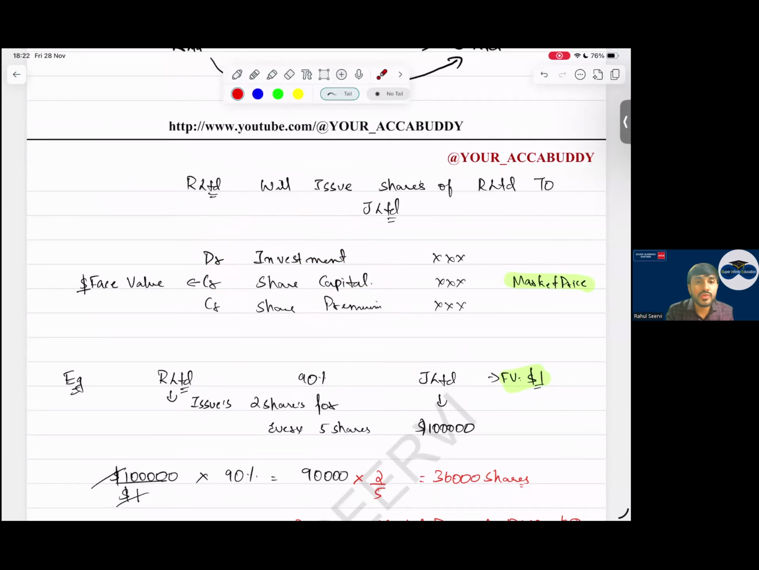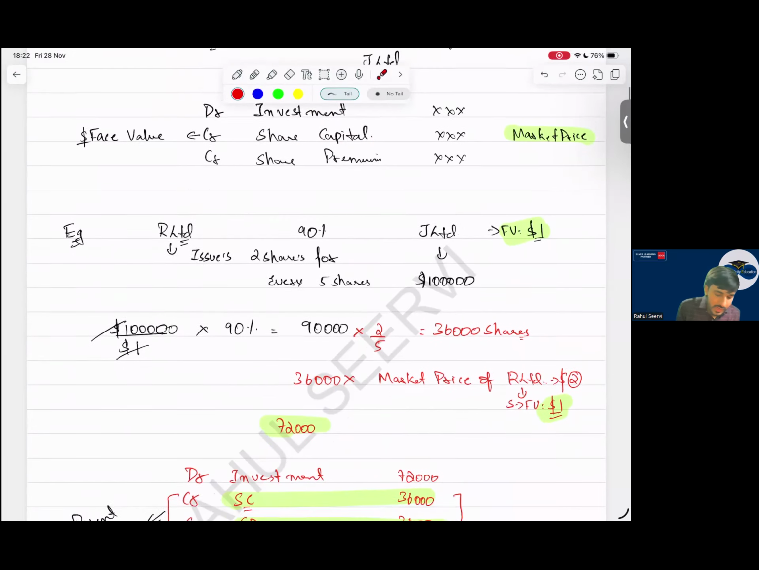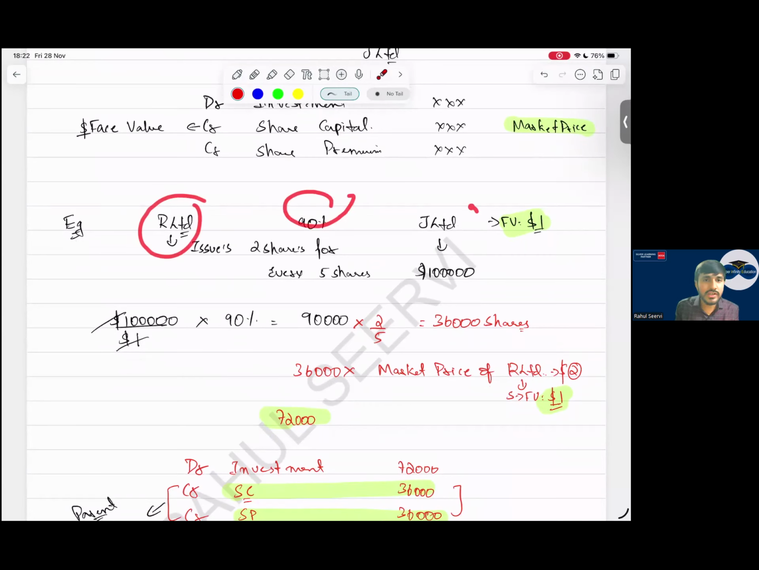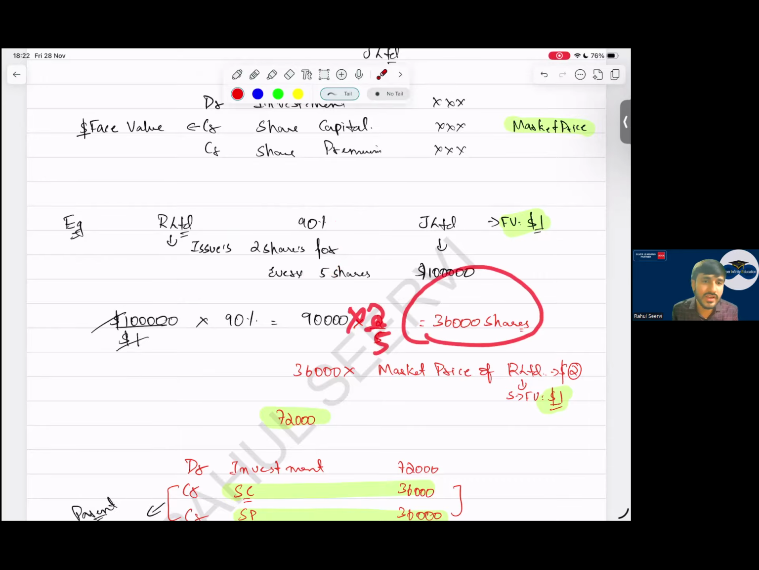Yes, sir. So in that case, we should calculate the value of the share capital and share premium. How do we calculate? Listen here. Reliance company purchased 90 percent of Jio company. Jio company's share capital is how much, sir? $100,000. The face value is $1. So $100,000 divided by 1 into 90 percent is 90,000 shares. Can I say Reliance company acquired 90,000 shares? Then how many shares will Reliance company give? For every 5 shares, 2 shares are given. So 2 into 5, sir, that is 36,000 shares are given.